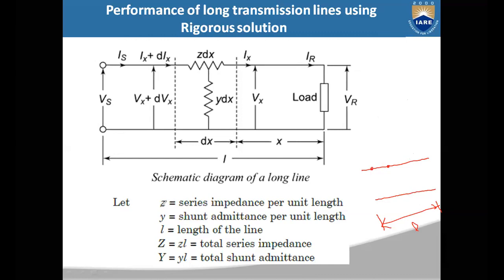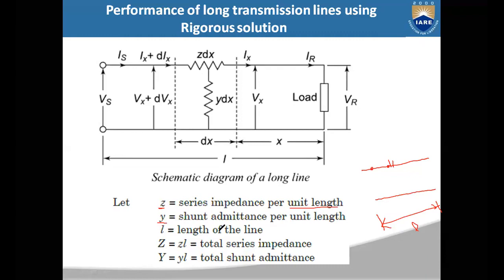Now let us assume that small z is the series impedance per unit length. Suppose you take one unit length, and small z is the impedance for this unit length. In a similar manner, small y is the shunt admittance per unit length. That unit length may be per meter or per kilometer. Now let L be the length of the transmission line.